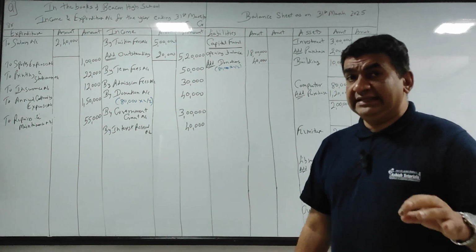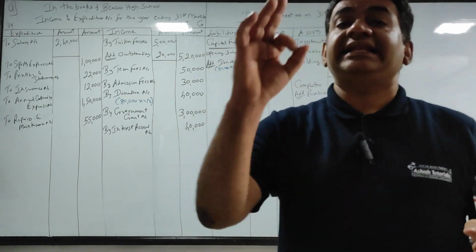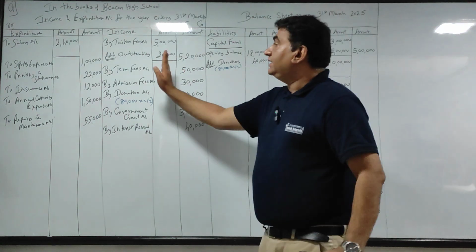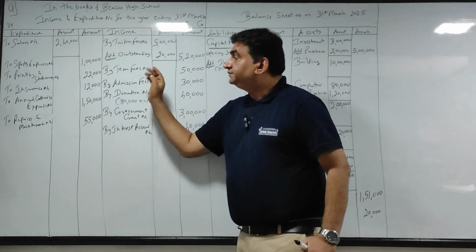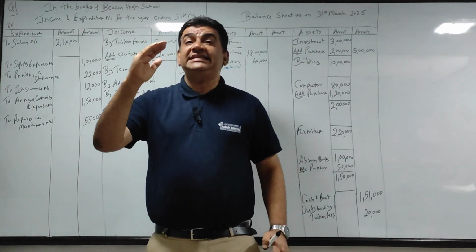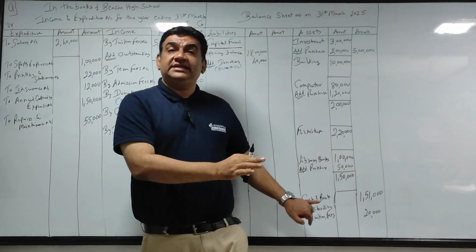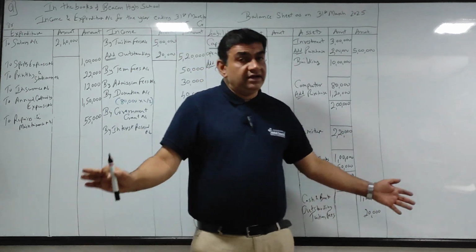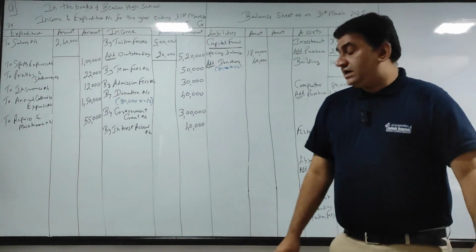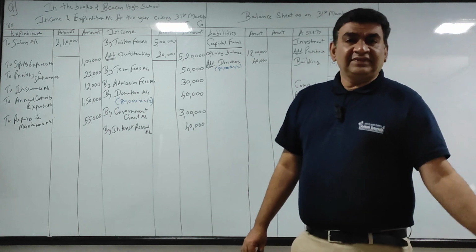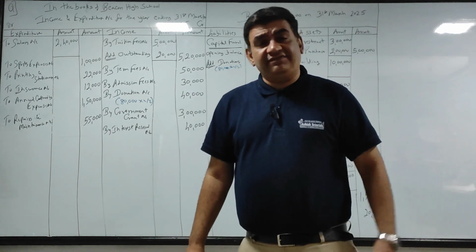So I'll repeat. First of all, it is an income for the current year. Because it's an income for the current year, I add it to income. And second effect, it is income receivable. Anything receivable for us is an asset. So iska second effect, come to the asset side, outstanding tuition fees 20,000. Clear? SYJC ka basic effect.